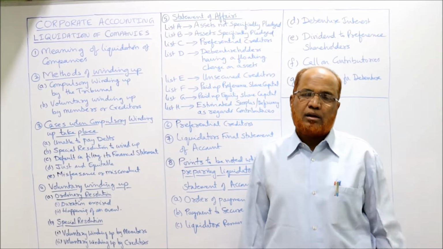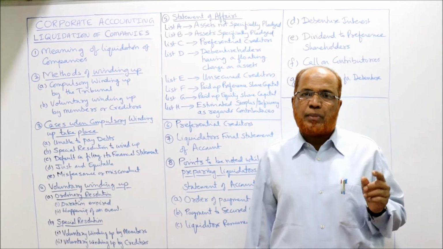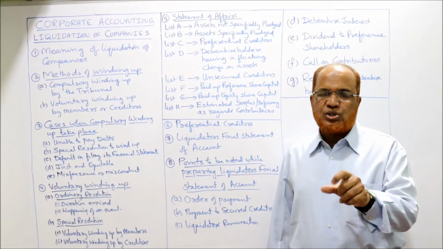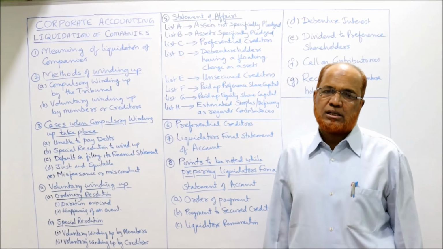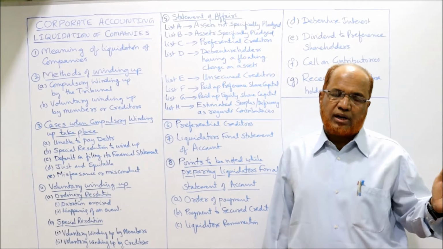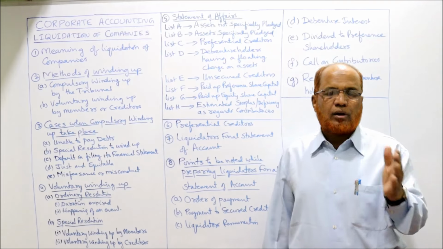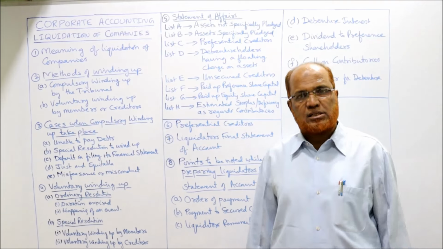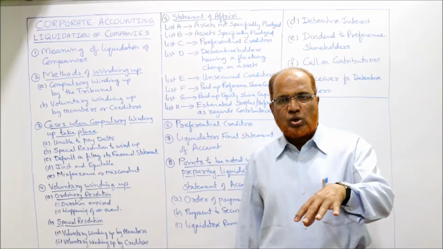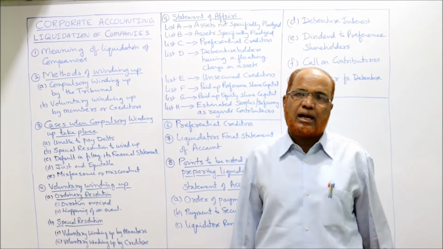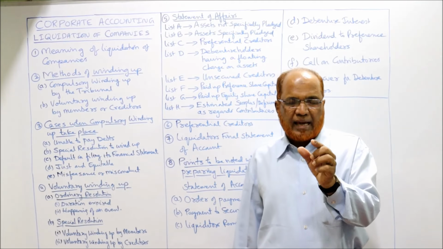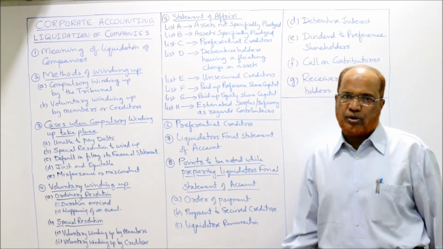Normally, liquidator's remuneration is based on a percentage on assets realized and a percentage on amount distributed among unsecured creditors. दो percentages होती हैं, एक percentage of commission paid on amount realized and percentage of commission paid on amount paid to unsecured creditors. So, how to calculate remuneration? While doing the problem, I'll explain to you how to calculate the liquidator's remuneration if the company is solvent or insolvent. In these problems, the main calculation you require is the liquidator's remuneration.